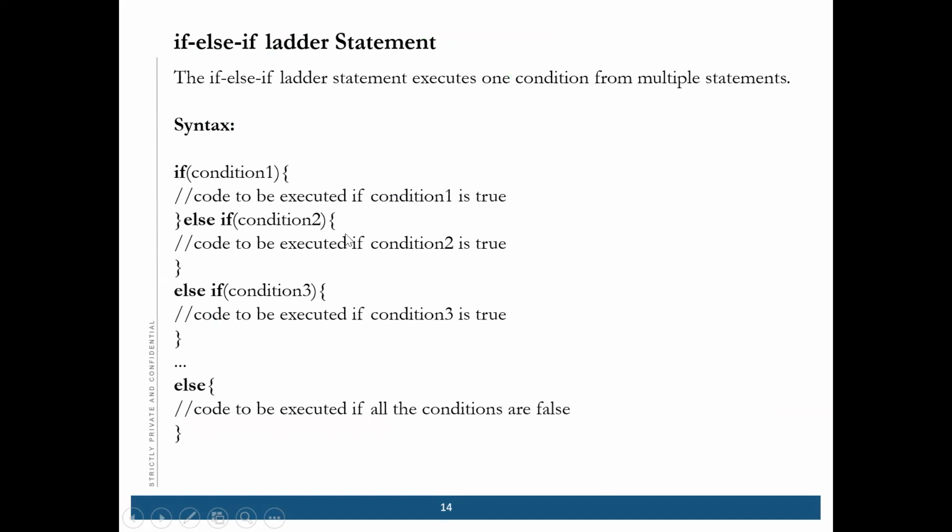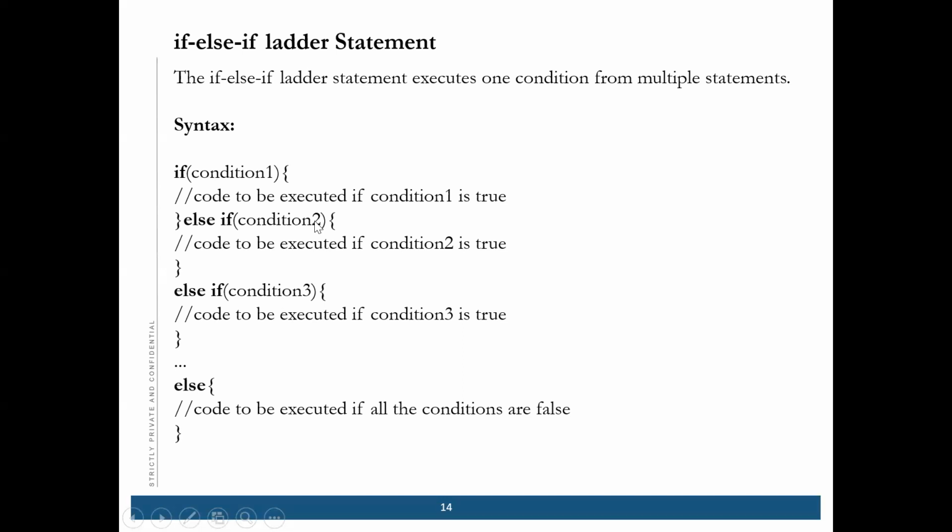Now comes the if else ladder statement. What is an if else ladder? When there are multiple conditions, else if, multiple conditions, that is called an if else ladder. So if condition 1 is true, then it will perform this set of instructions or code.